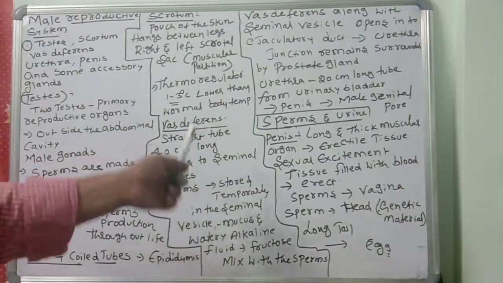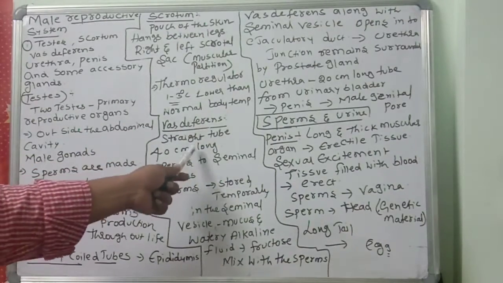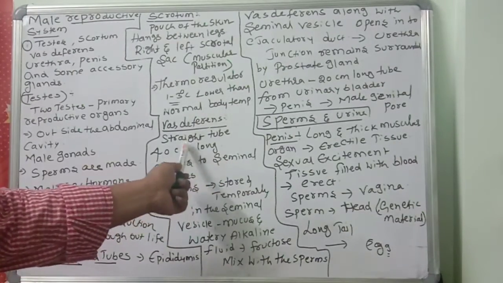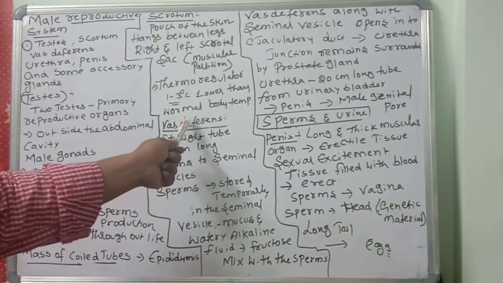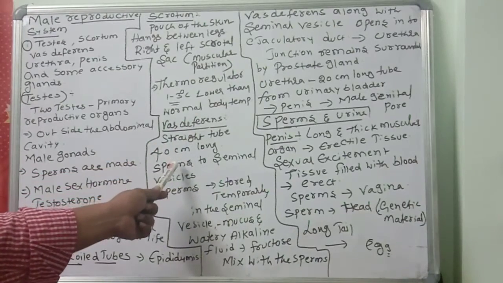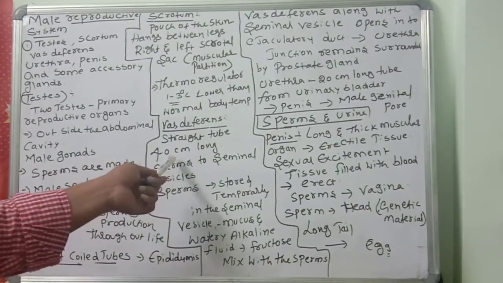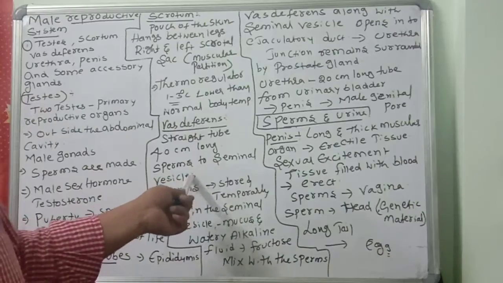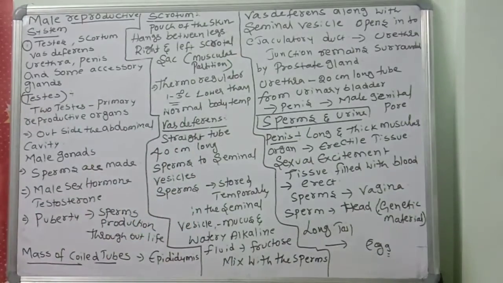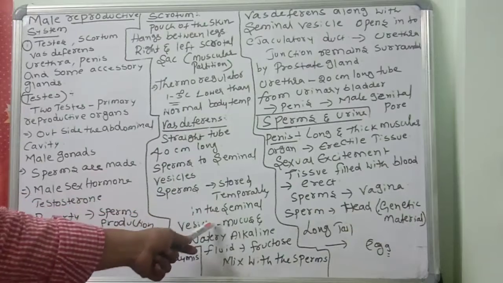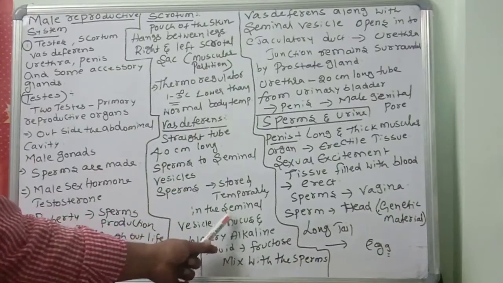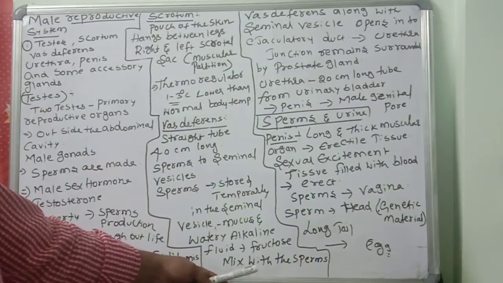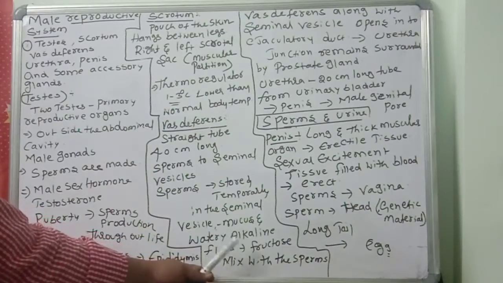Next one, vas deferens. It's a straight tube 40 centimeters long. The sperms from the vas efferentia and epididymis reach the seminal vesicles through the vas deferens. The sperms are stored temporarily in the seminal vesicles. There, mucus, watery alkaline fluid and fructose mix with the sperms, and the sperms get more active by the addition of seminal vesicle fluids.